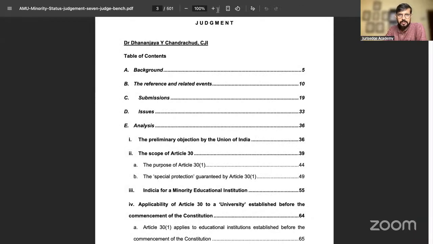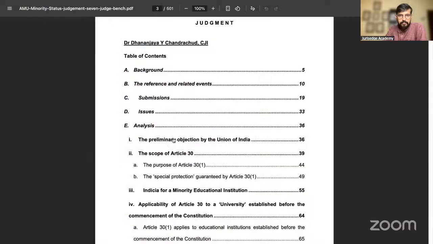Okay, so we will learn about the issue in detail, how these issues are getting arisen here in this particular case. Okay, so I'm going to share the screen right now, and you are going to tell me whether you are able to see it or not. Kindly give me yes in the chat box if you are able to see it. Okay, kindly give me yes in the chat box if you're able to see it.